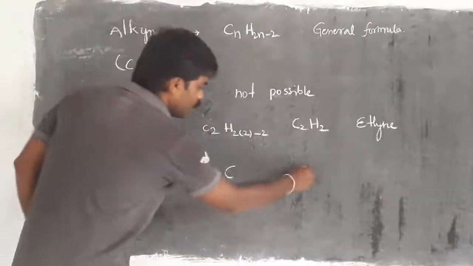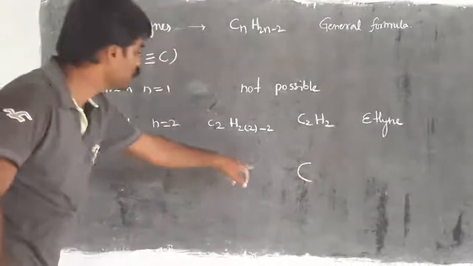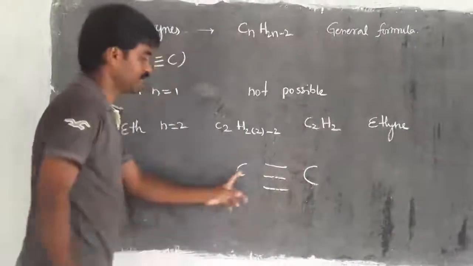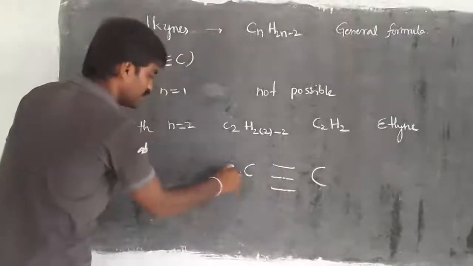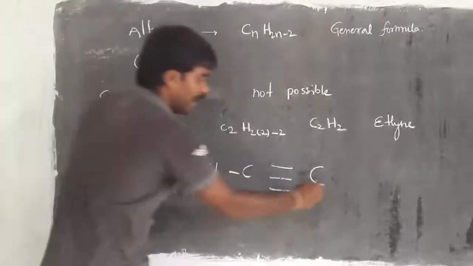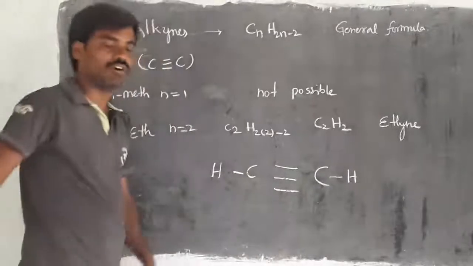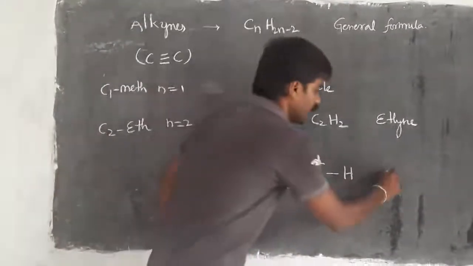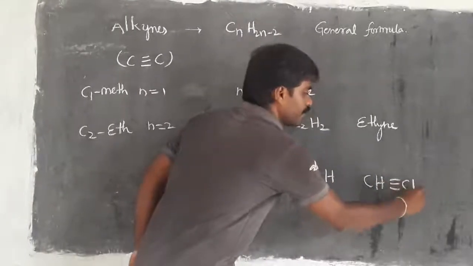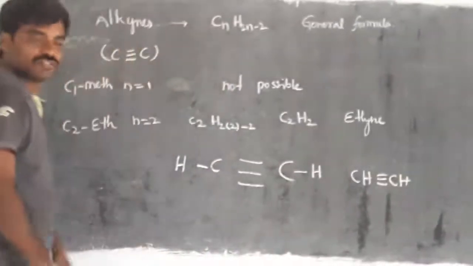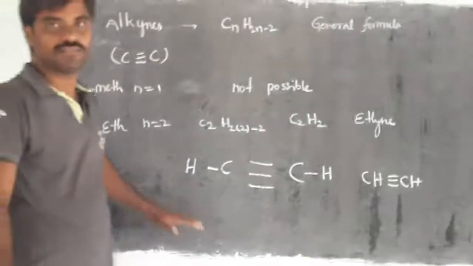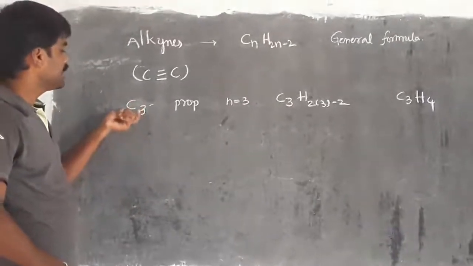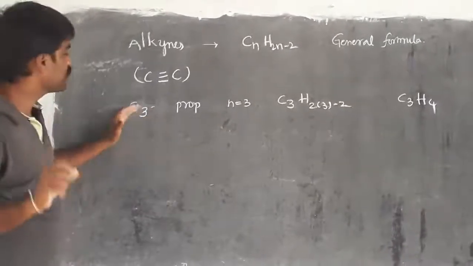First you have to take 2 carbons. Between the 2 carbons we have a triple bond, which means 3 bonds are already there. Then 1 bond remains, and the second carbon also has 1 bond remaining. Then here 4 bonds are there, and here also 4 bonds are there. This can simply be represented like this. Right, children? So this is the easiest method. Now we have one more alkyne.